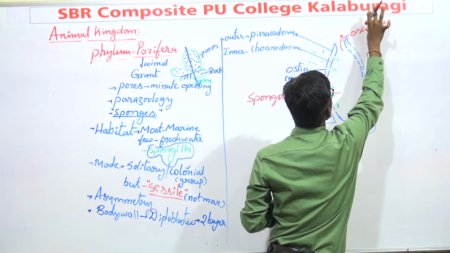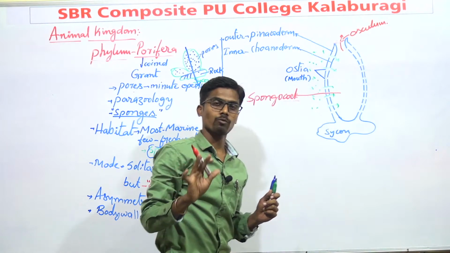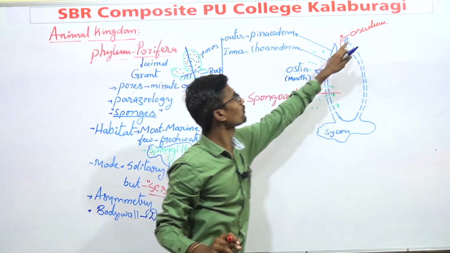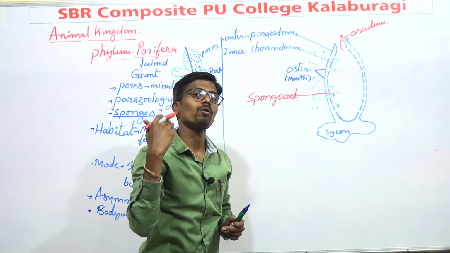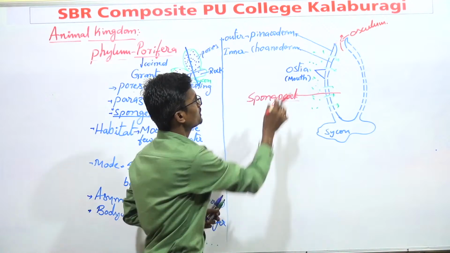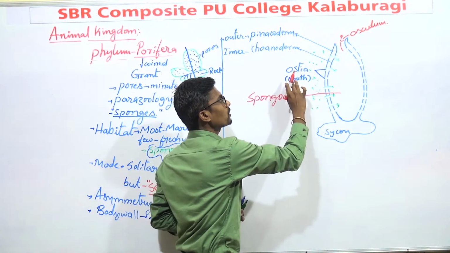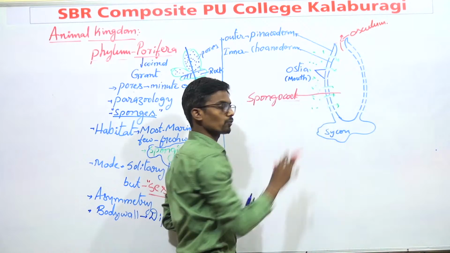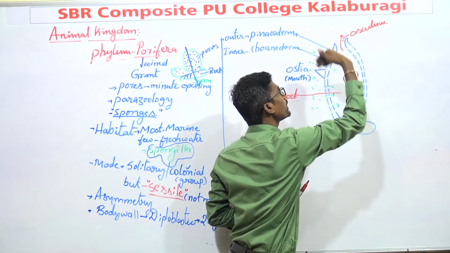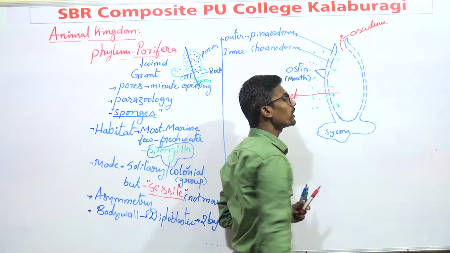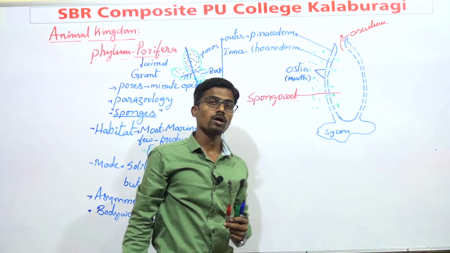The external opening of sponges is known as the osculum, through which water goes out. This is ostia. So water enters through the ostia into the spongocoel, and from the spongocoel, water goes out through the external opening called the osculum.